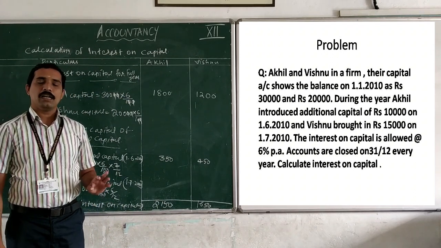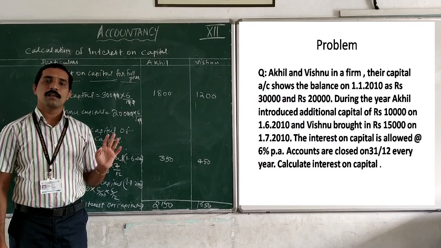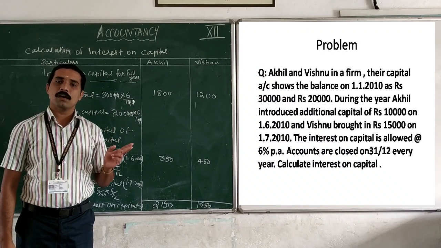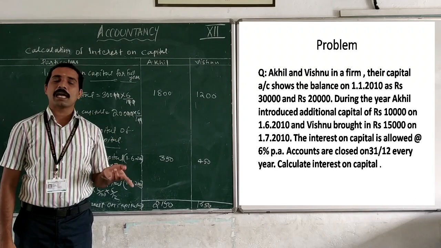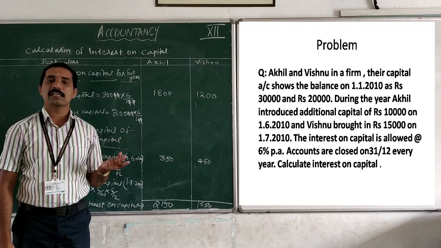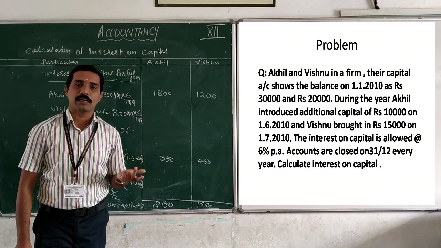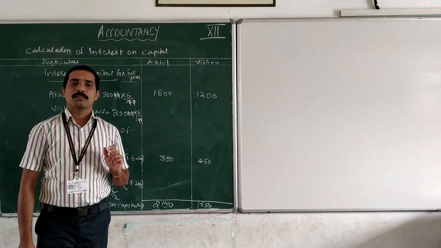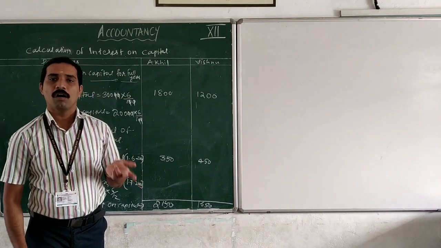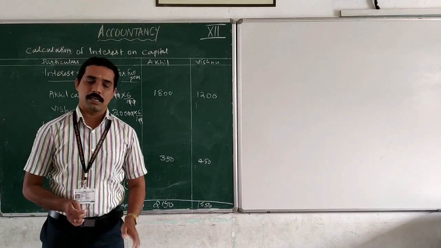I hope all are clear how to calculate interest on capital on the basis of additional capital introduced. That is the second case, additional capital introduced. I hope all are clear. This is the time for homework. I will read the question.